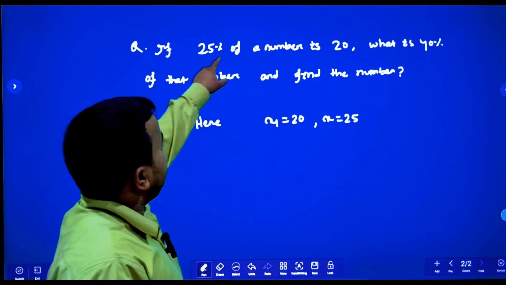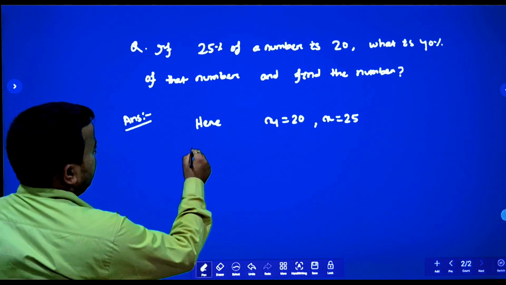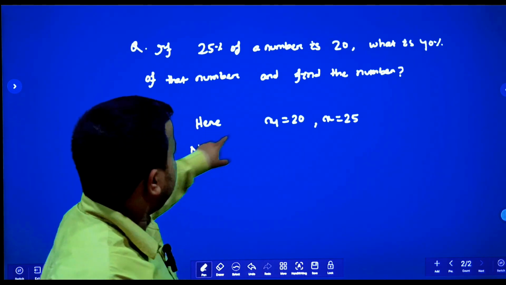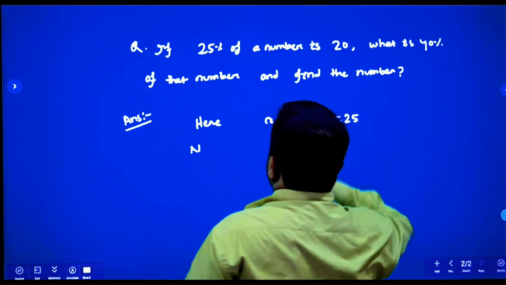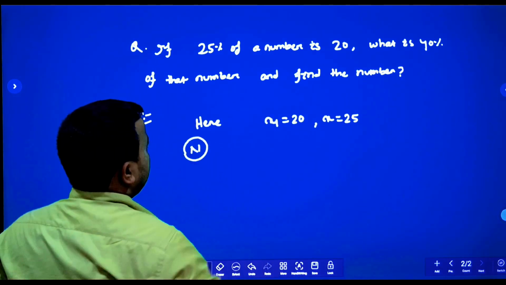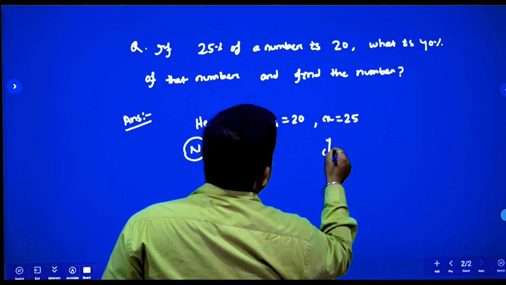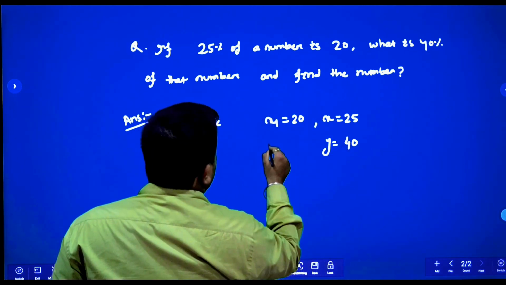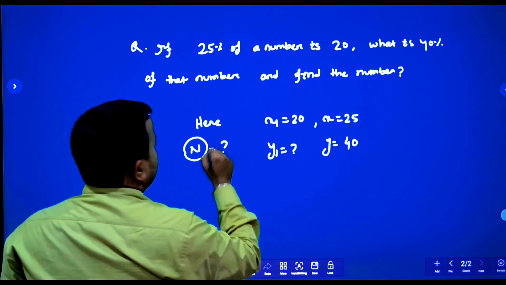Because if 25% of a number is 20, suppose the number is n, then 25% of n is equal to 20. The second one is, what is 40% of that number? That means 40% of n. So here y is equal to 40. We will calculate y1 and n.